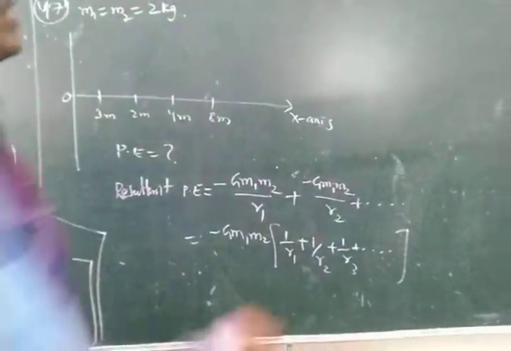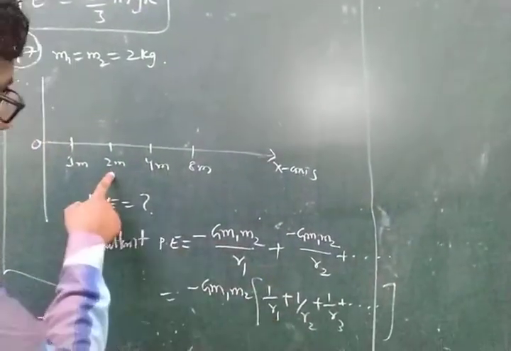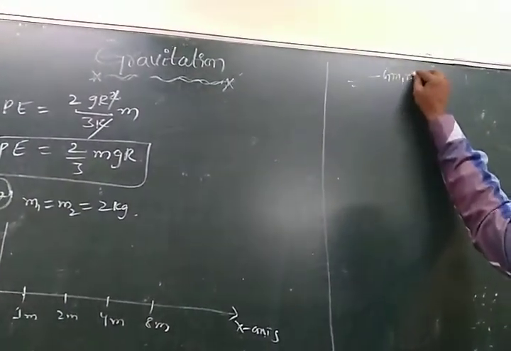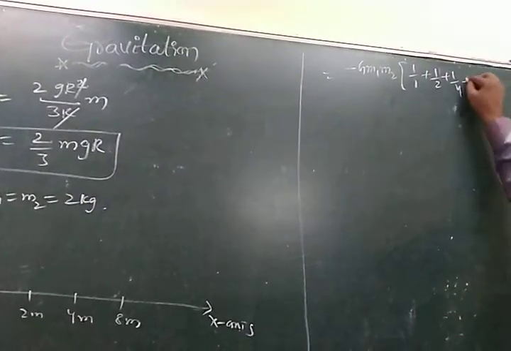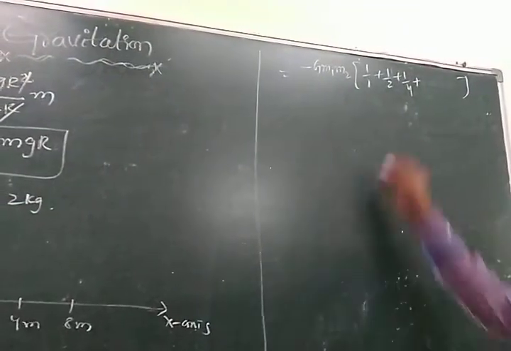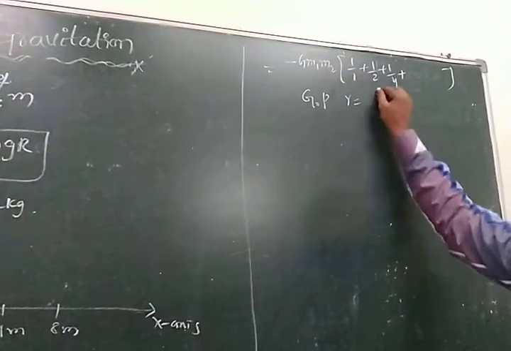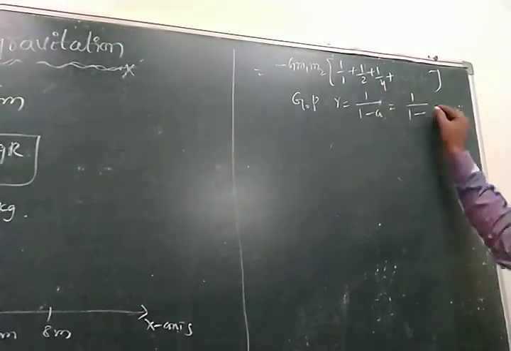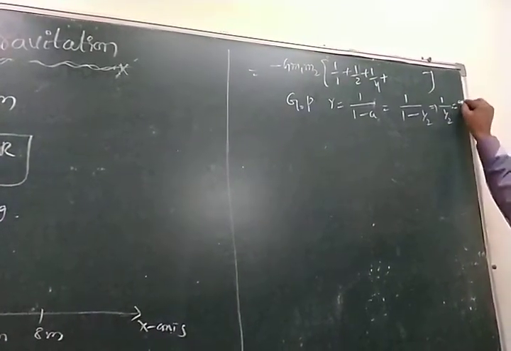Here R1 is 1, R2 is equal to 2, R3 is equal to 4. Substitute: minus G M1 M2 into 1 by 1 plus 1 by 2 plus 1 by 4 plus and so on. This is a geometric progression, with sum 1 by 1 minus r. Here 1 by 1 minus half is equal to 2.